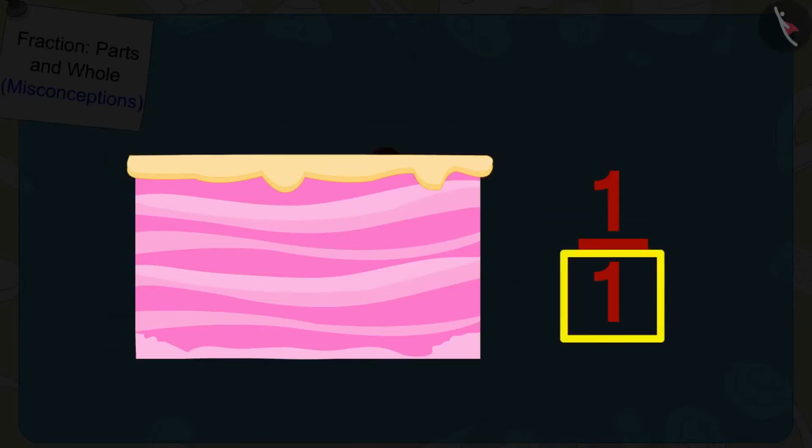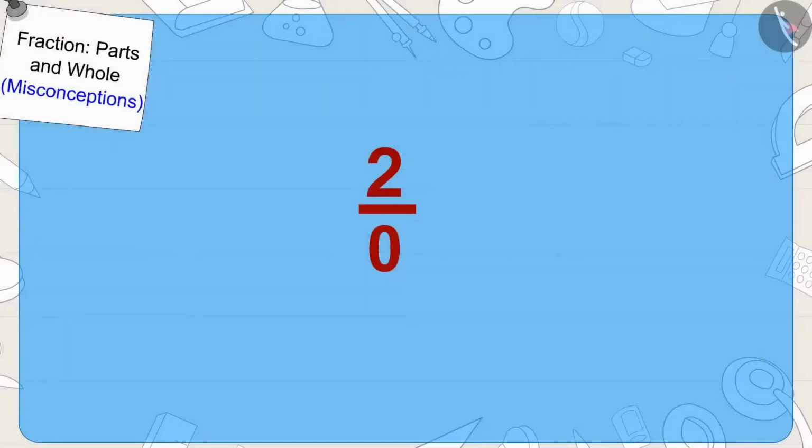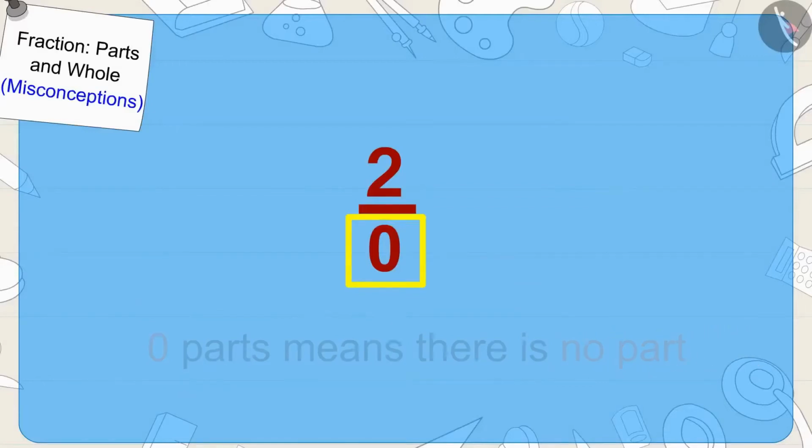Like if we have this cake, we can write it as 1 upon 1. Meaning, this whole cake is 1 part, and we are taking that whole portion. And 0 parts means there is no part. And when there is no part, then how can we take 2 parts from it?